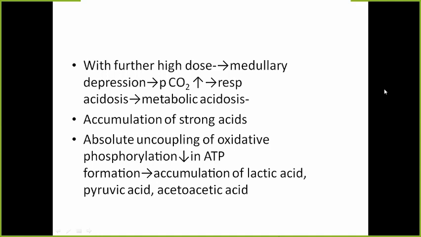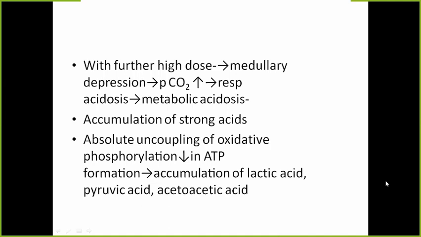Further, adding to this metabolic acidosis is the accumulation of very strong acids. This occurs because of absolute uncoupling of oxidative phosphorylation. There is a decrease in ATP formation, so more acids are formed and accumulated. Such acids can be lactic acid, pyruvic acid, acetoacetic acid.